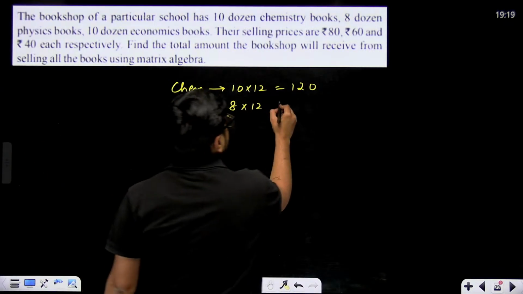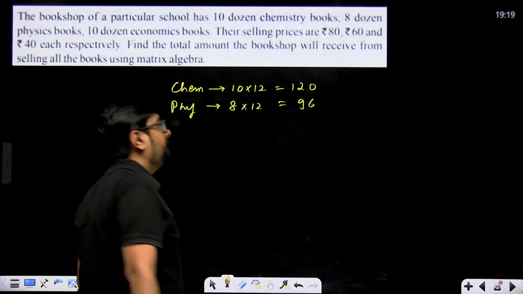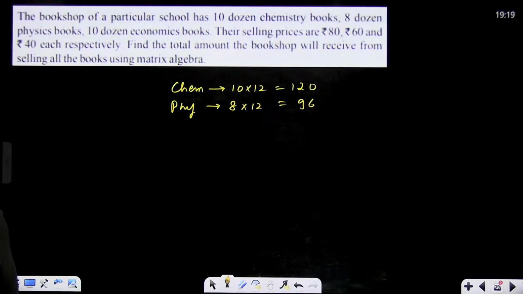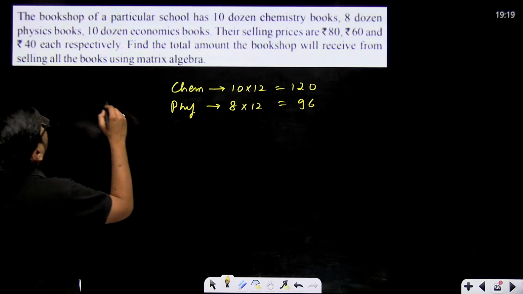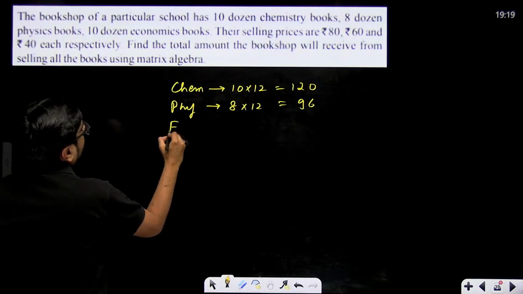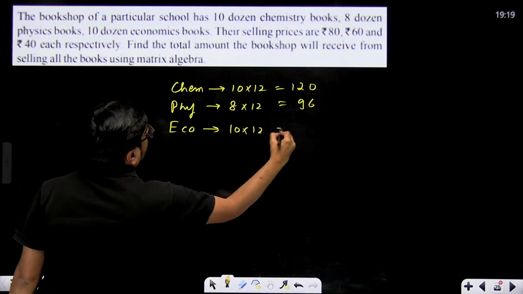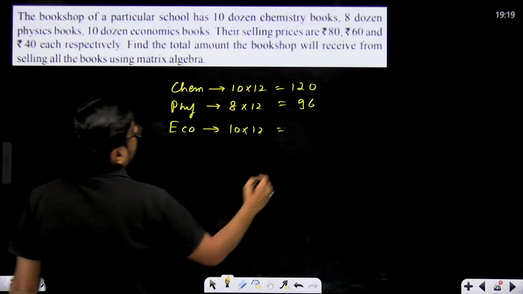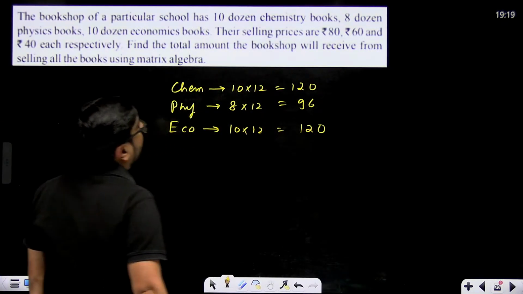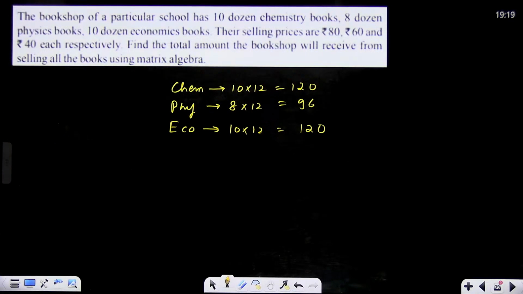So 96. Okay. And then 10 dozen economics books. Economics books are 10 dozen, so 10 multiplied with 12, again 120. Their selling prices are 80, 60 and 40 each. Find the total amount of the bookshop.